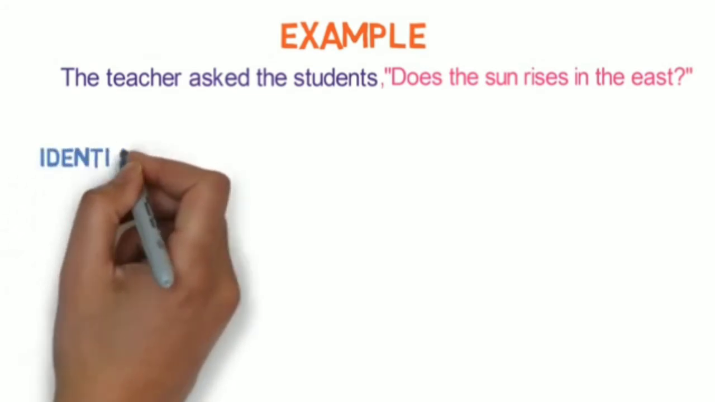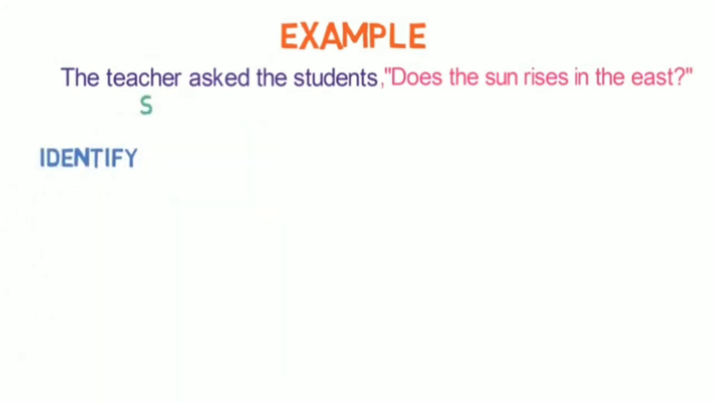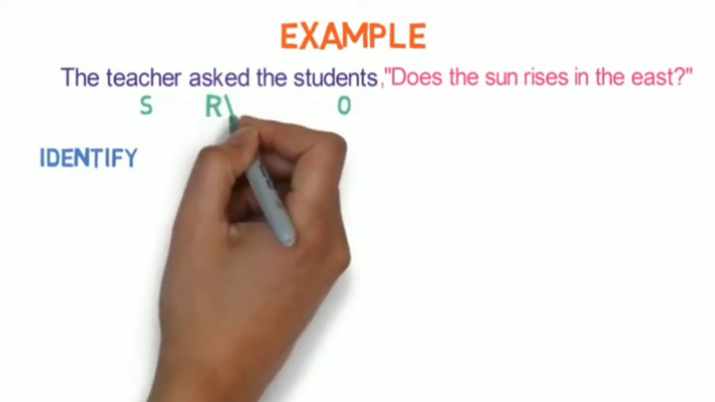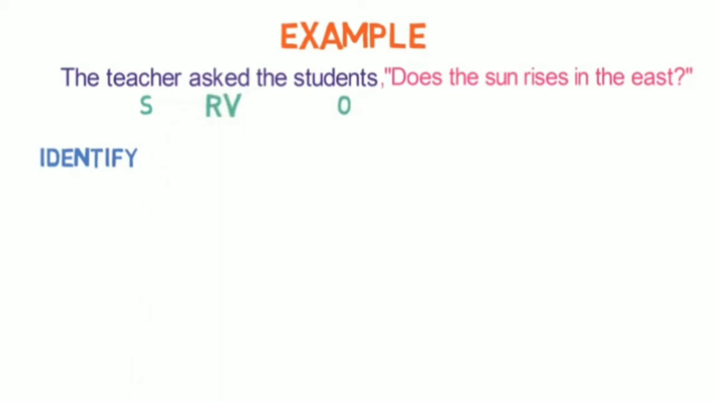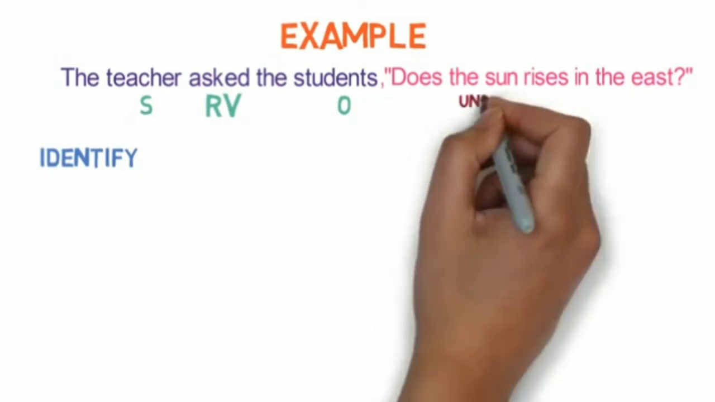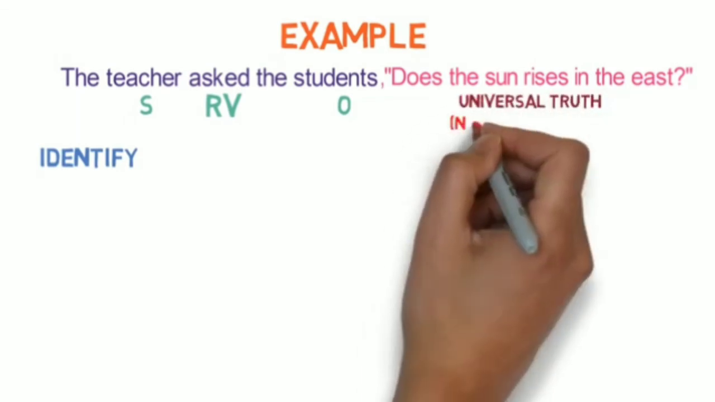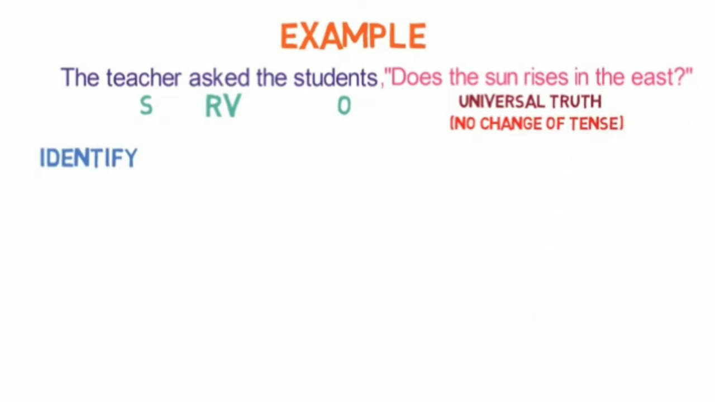Let's look into another example. The teacher asked the students, does the sun rise in the east? Step 1 is to identify. Teacher is the subject, students is the object, and asked is the reporting verb. Here, asked is in past form, but the question is a universal truth. So there won't be any change of tense in this case.